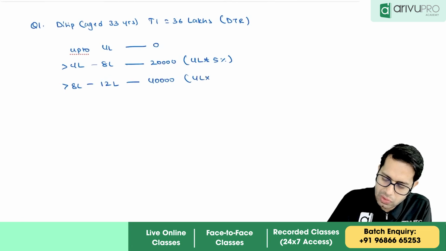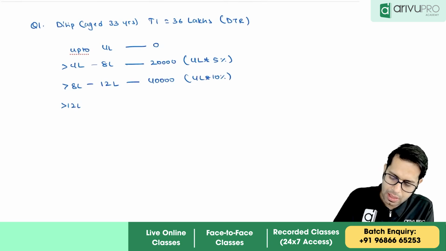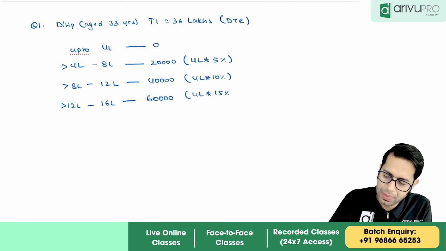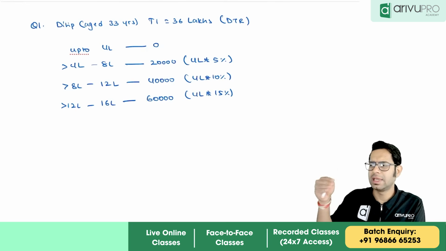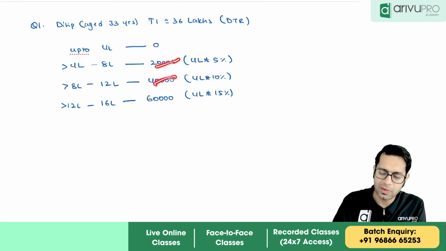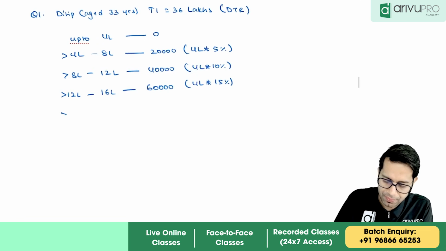On 4 lakhs, I should apply 10%. 12 lakhs to 16 lakhs, 60,000. On 4 lakh, I should apply 15%. Very simple. Income increases by 4 lakh, tax rate increases by 5%. Therefore, the tax amount will increase by 20,000 rupees. As simple as that. This is up to 24 lakhs.